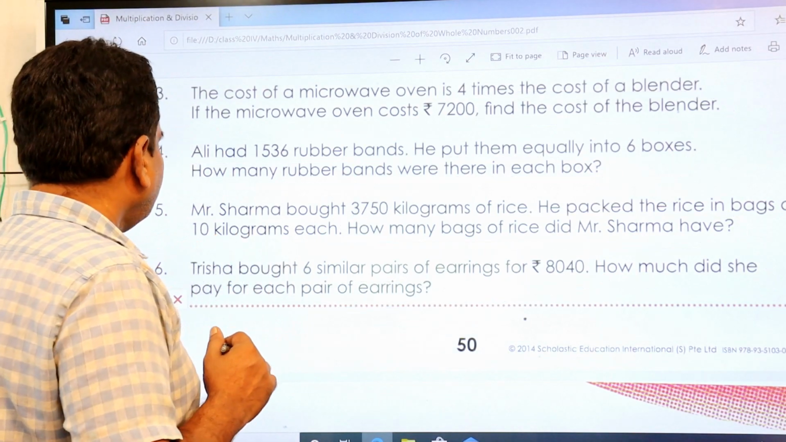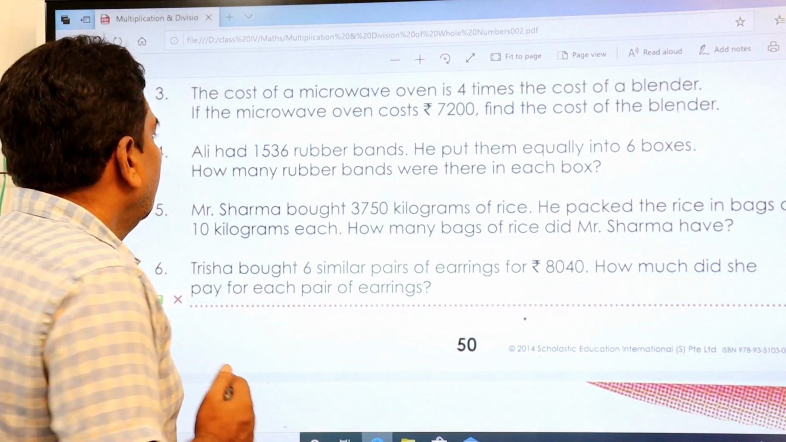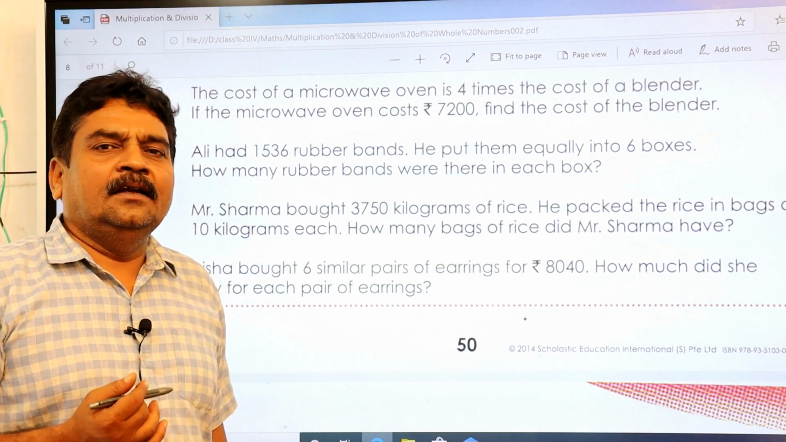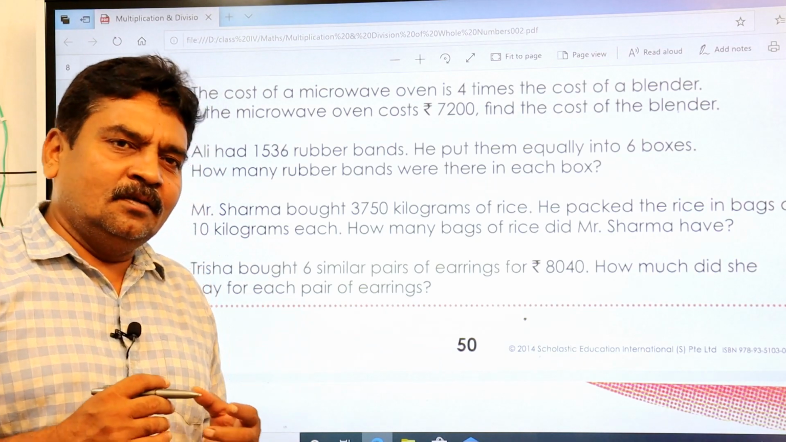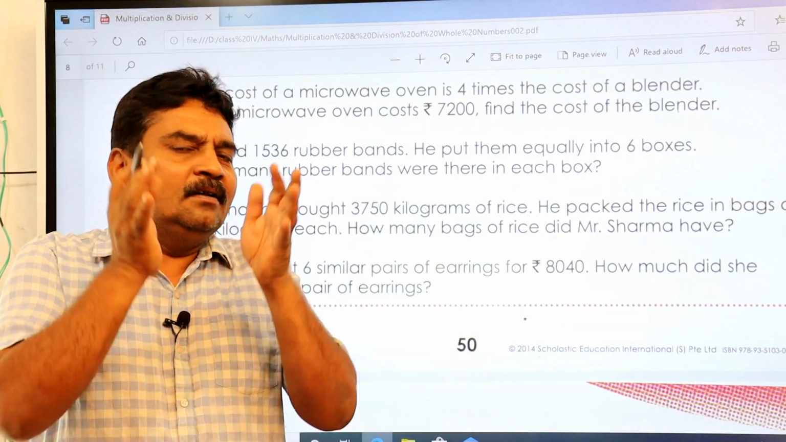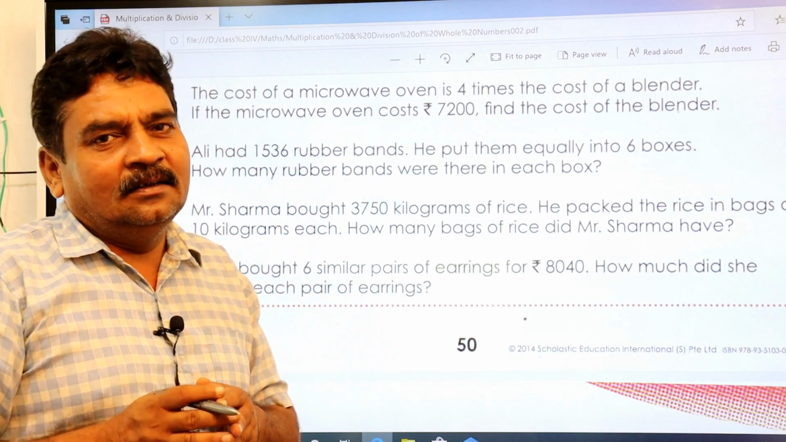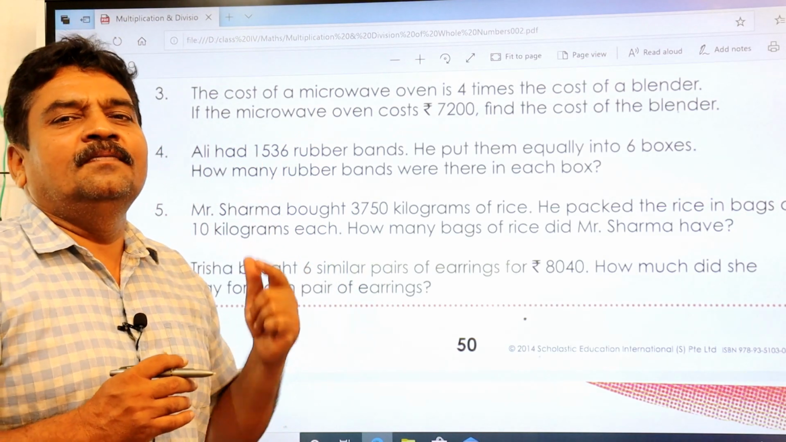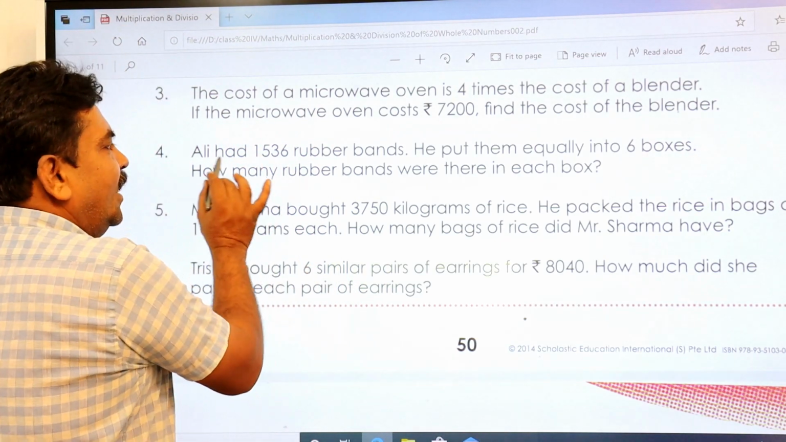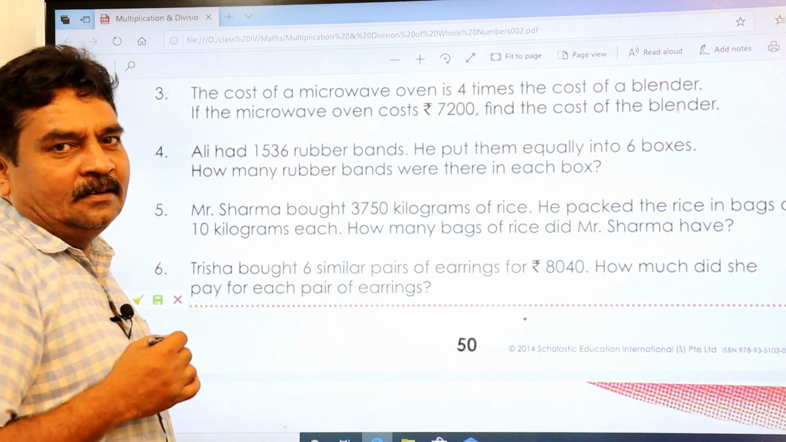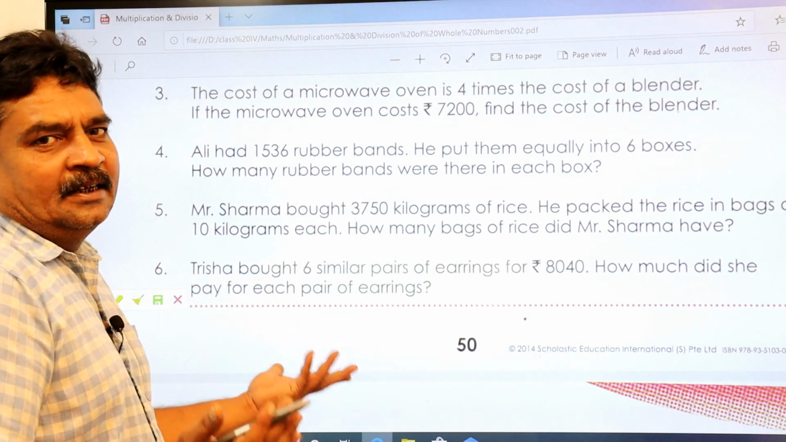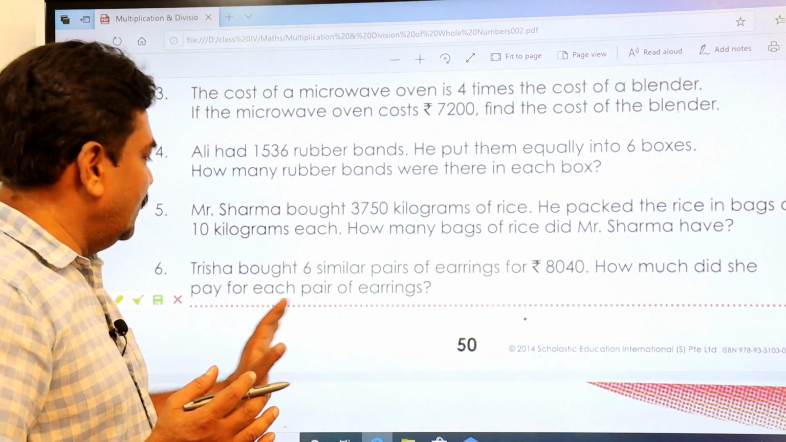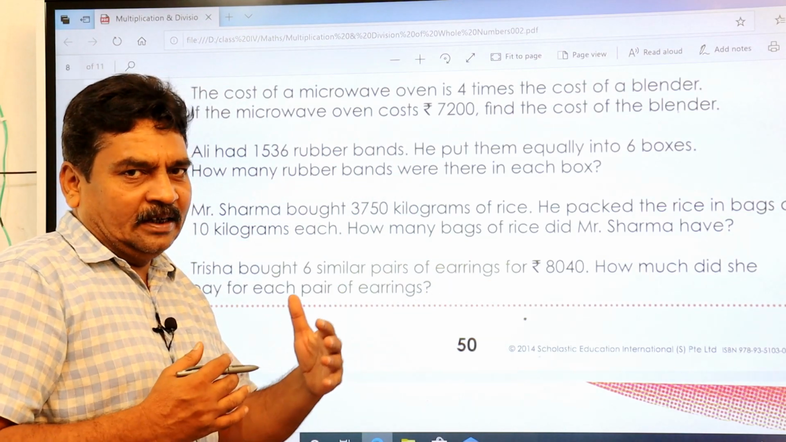Let us now understand the fourth question. That is the way you practice it. Okay, and improve your English so that you can change a little bit. Don't try to copy the same sentence in your answer. You just slightly change it, then it looks very good. Okay, Ali had 1536 rubber bands. Fine, there is no need to change here. But first we will try to understand the question, then I'll tell you how to write the statements.